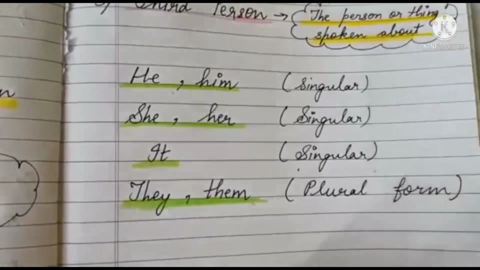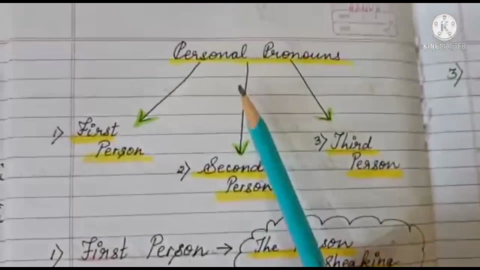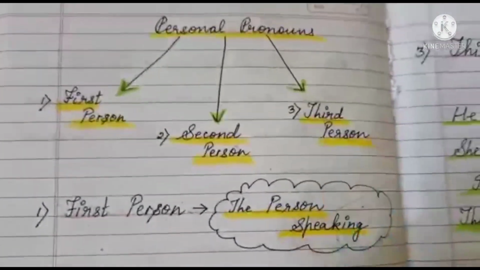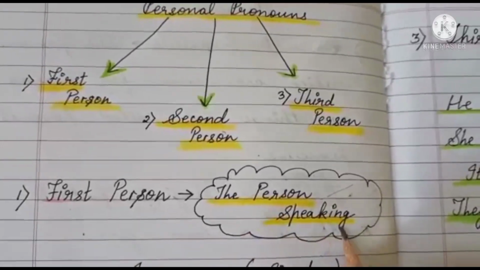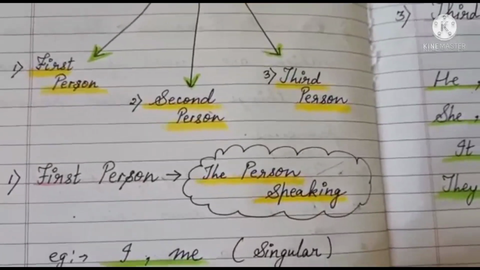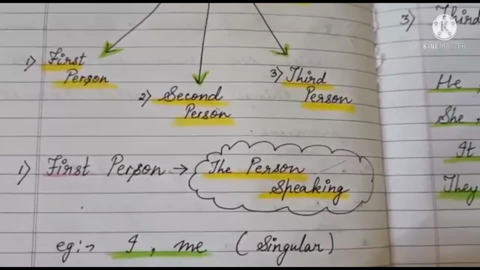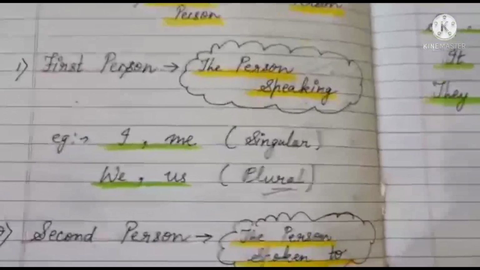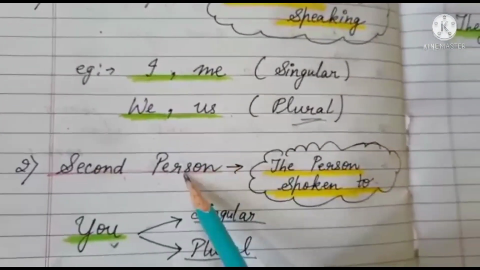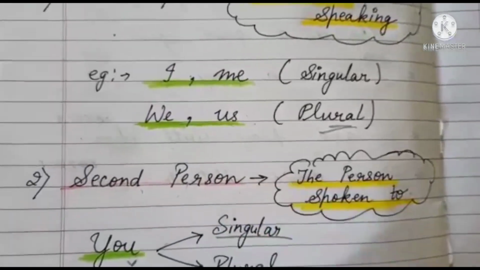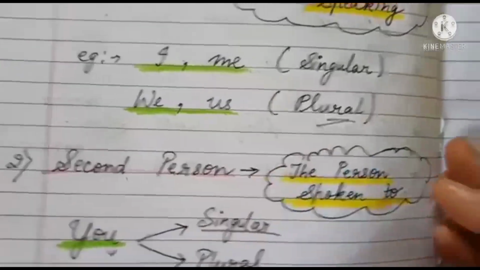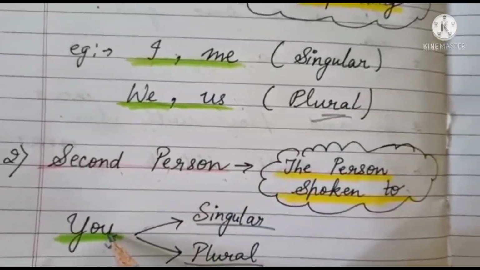So you have to remember these, children. Personal pronouns are of three kinds: first person, second person, third person. Who is the first person? The one who is speaking, the person speaking, is called the first person. Like suppose ma'am is talking, right now I am talking, so I is the first person. Or if I say we are talking, so we is the first person pronoun. Second person, the listener, the person spoken to, is called the second person. And the example is you.